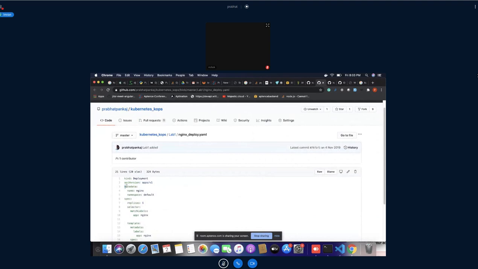Now metadata is something like this. It gives you the idea of what exactly the name of your deployment would be. So, Nginx and the namespace. A namespace is nothing but a kind of group.